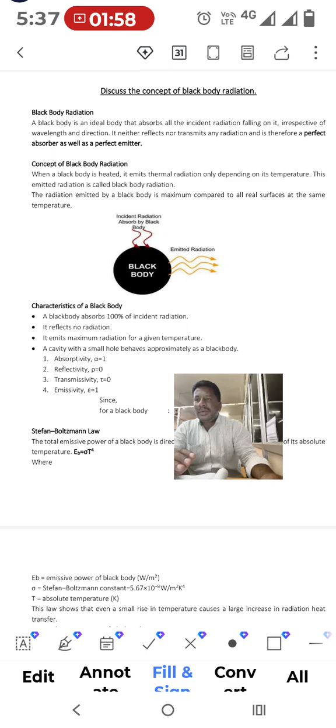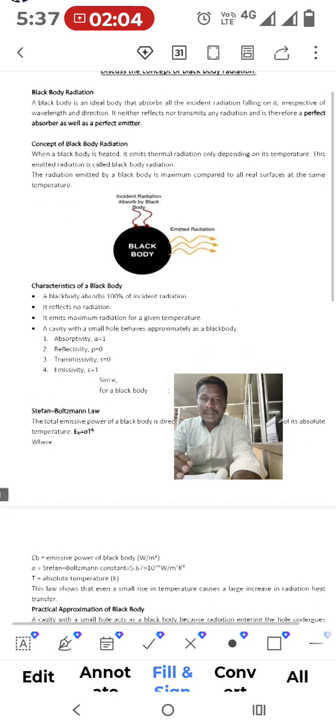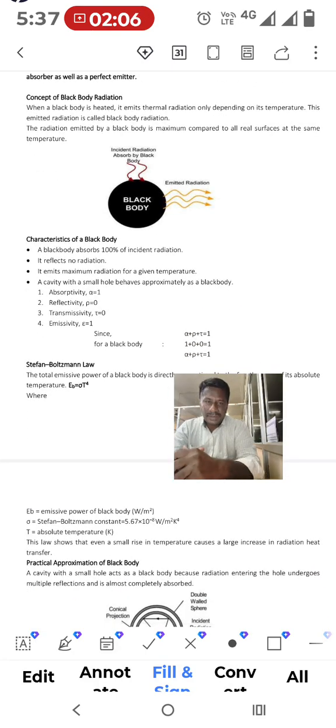Before studying that, the law behind black body radiation is called Stefan-Boltzmann's law. This law states that E_b is equal to sigma T to the power 4, or E_b is directly proportional to T to the power 4. E_b is the emissive power of a black body, and the temperature is the absolute temperature. So we can define that the total emissive power of a black body is directly proportional to the fourth power of the absolute temperature. So this is the Stefan-Boltzmann law, which is behind the concept of black body.